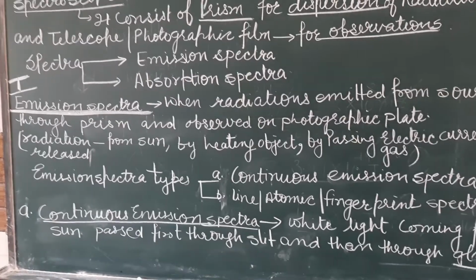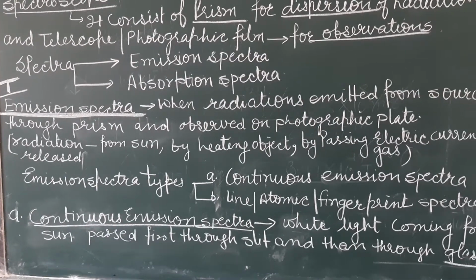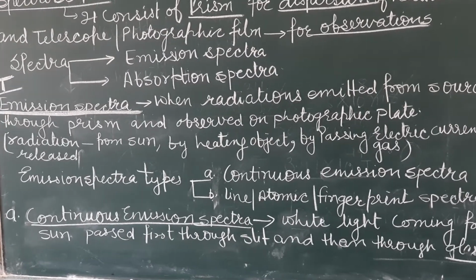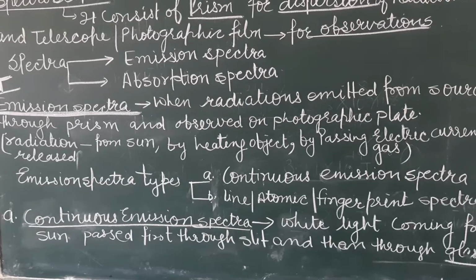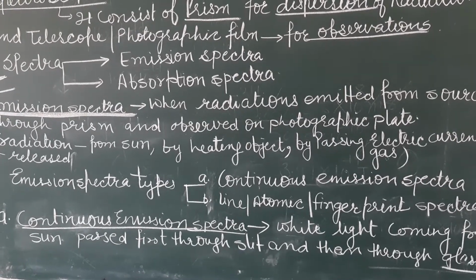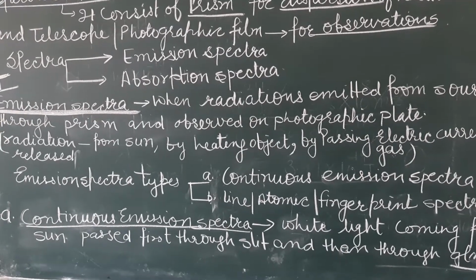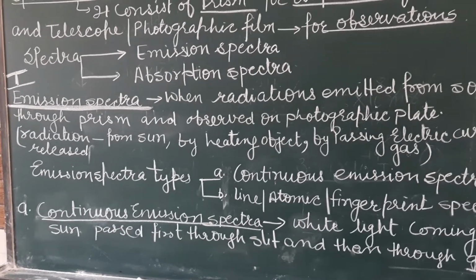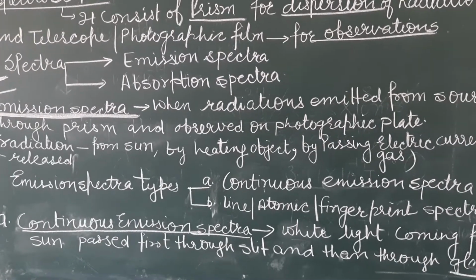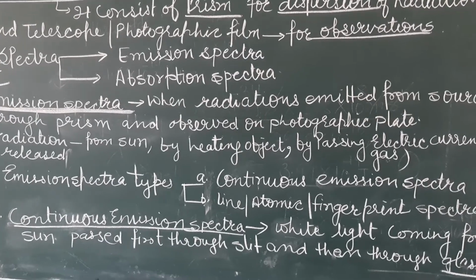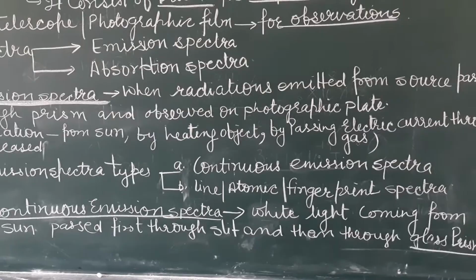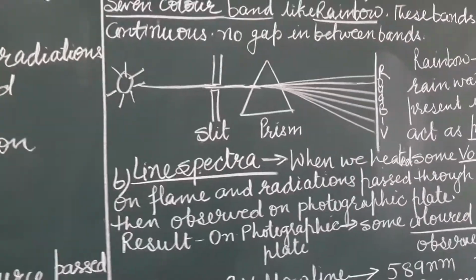First of all, continuous emission spectra. Emission means radiation released from the source. These radiations pass through a prism and are observed on a photographic plate. But what do we mean by continuous? Continuous means continuity. When light comes from the source, it first passes through a slit as shown in the diagram.